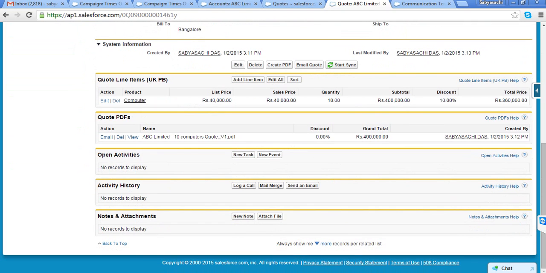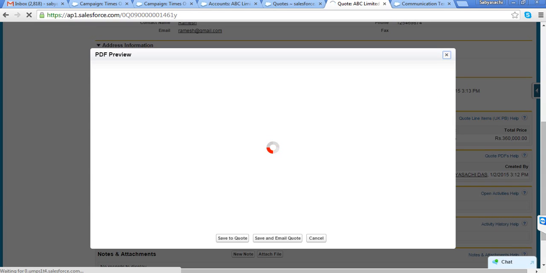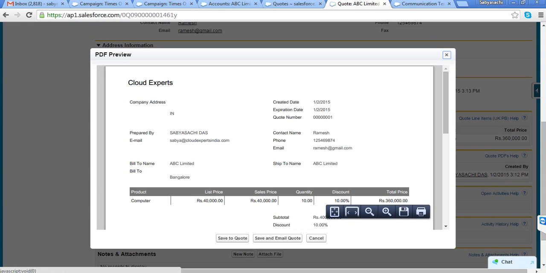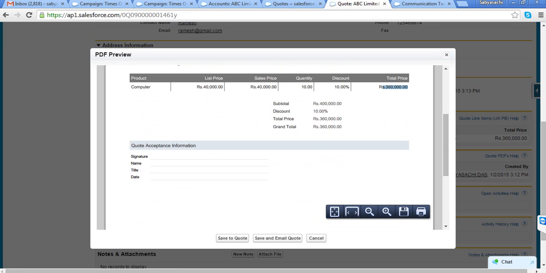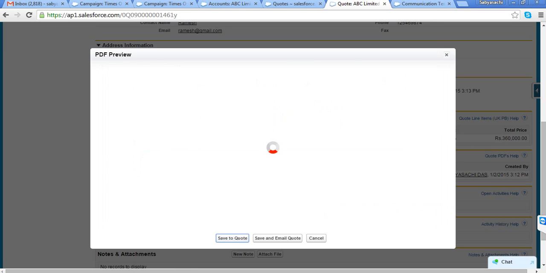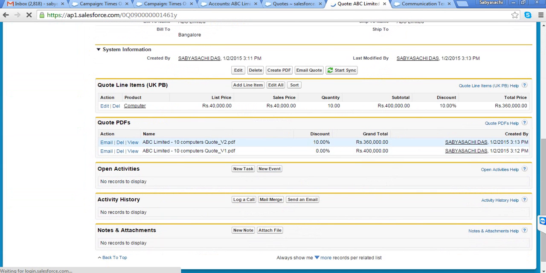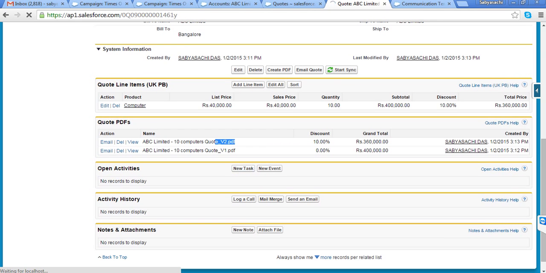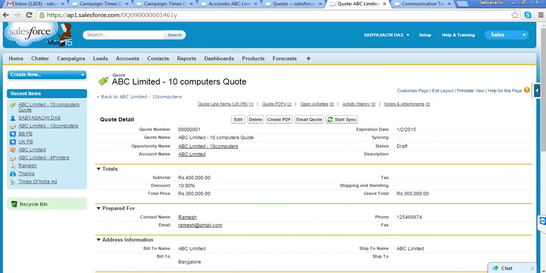And then again I can generate one more quote. So I can create a PDF with the discounted amount, and I can email that quote or I can save that quote here. And when I'm saving that quote, again it will create the version 2 PDF, right? So this is how I am giving a discount for a particular quote.